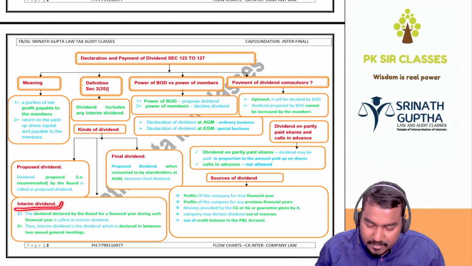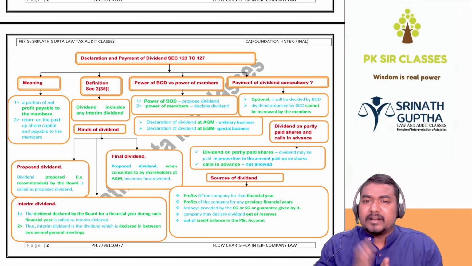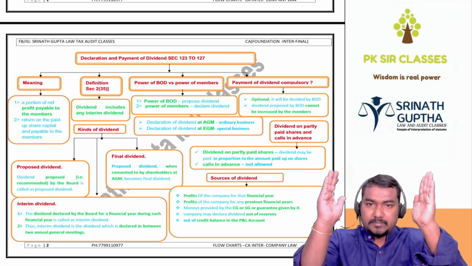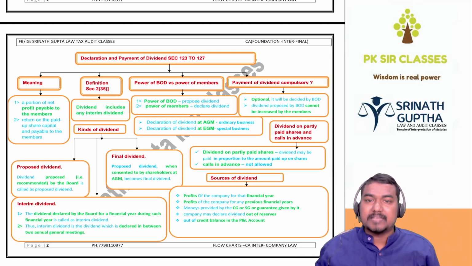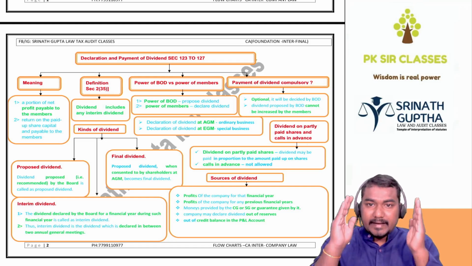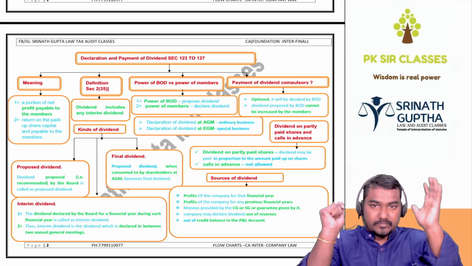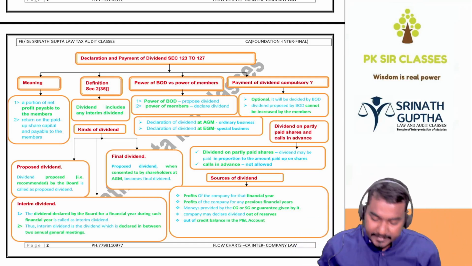And interim dividend. This is a little important for the exam. Generally, dividend is declared in the AGM. At the 55th AGM, dividend is declared. At the 56th AGM, dividend is declared. Between these two AGMs, any dividend declared is called the interim dividend. Interim dividend is a dividend declared between two AGMs.